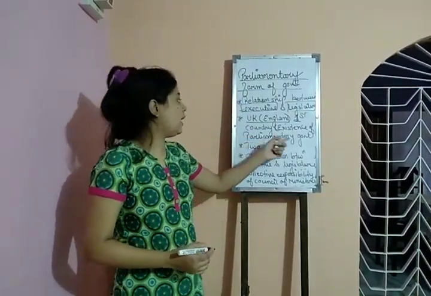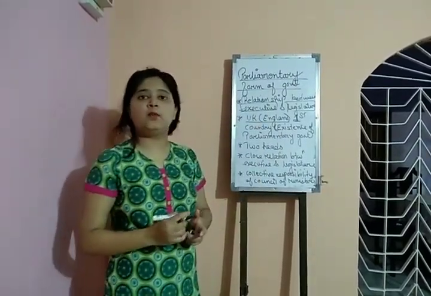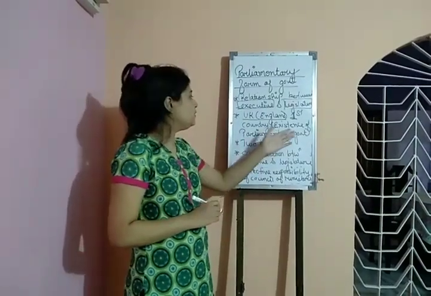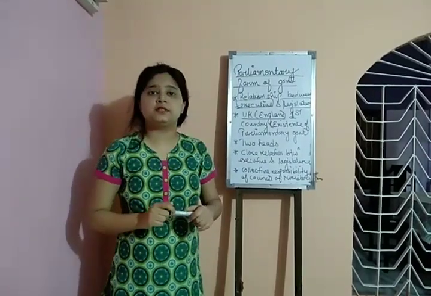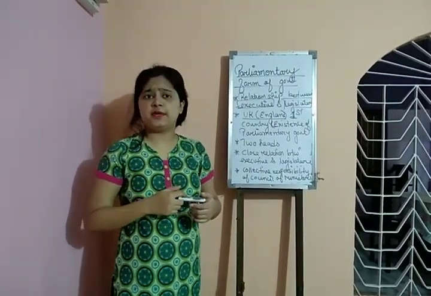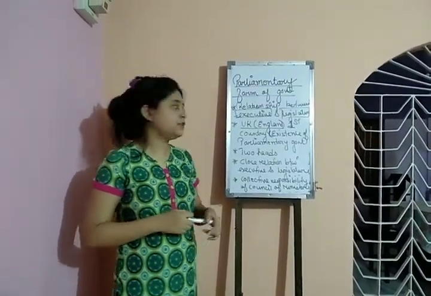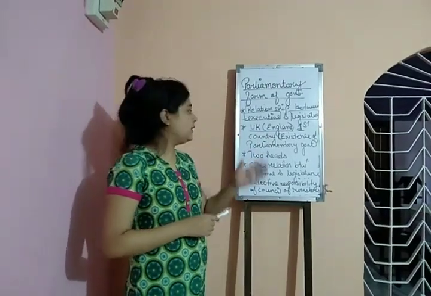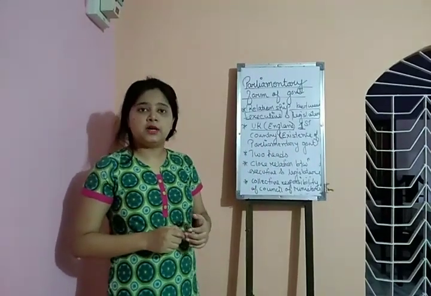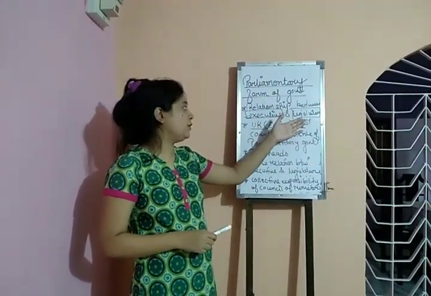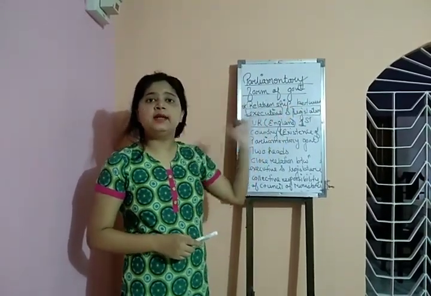The first country to have a parliamentary form of government was the United Kingdom, or England. If a question comes in your exam, name the country which had the parliamentary form of government for the first time, then you have to refer to England.